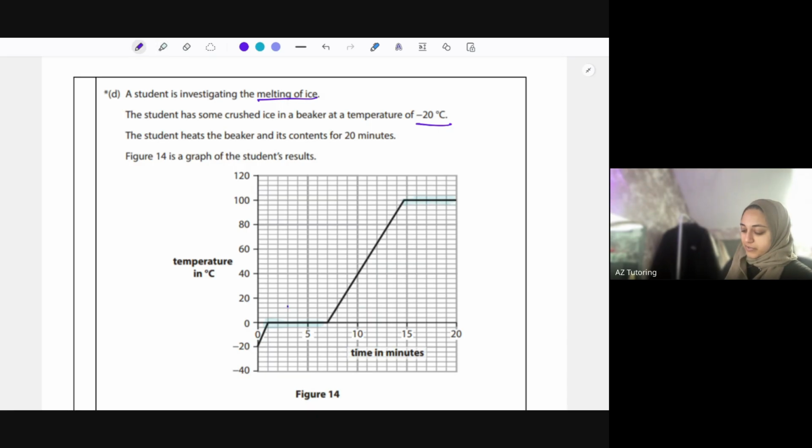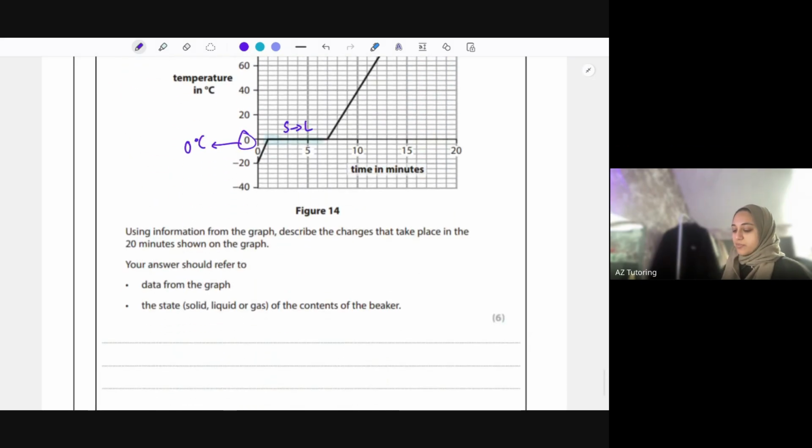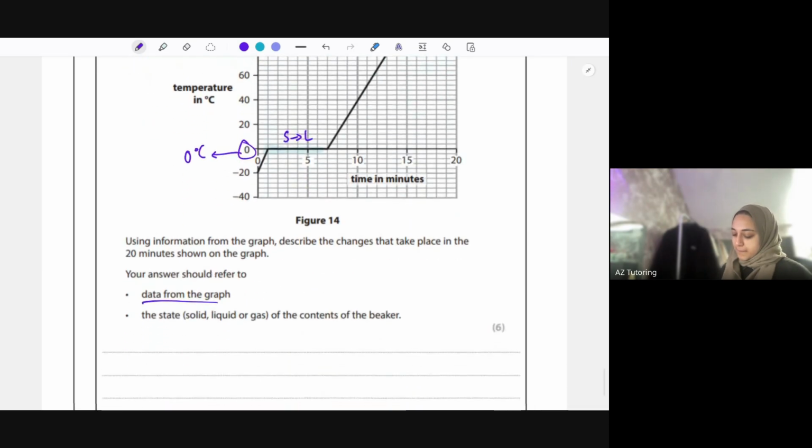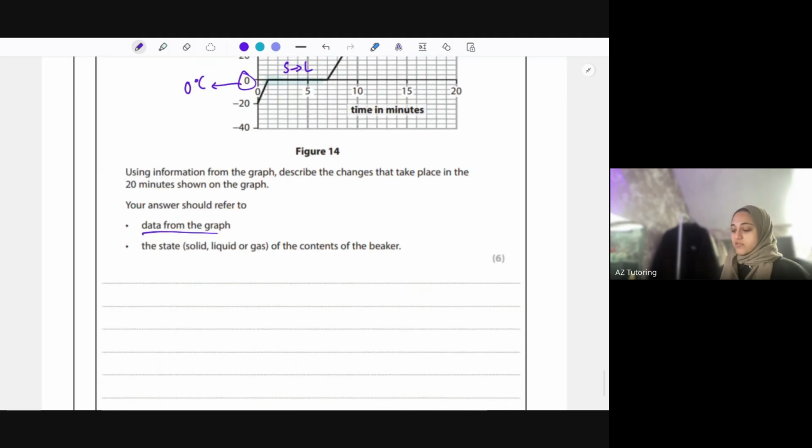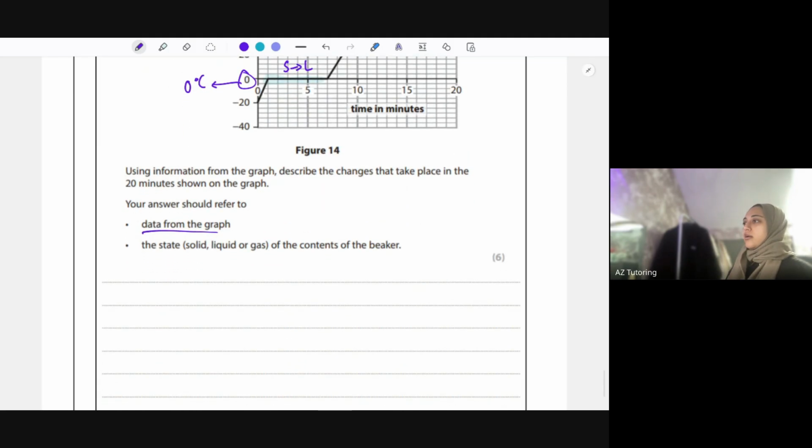So from here, it's going from a solid to a liquid, and then from over here, it's going liquid to a gas, because 100 degrees Celsius is the boiling point of water, and 0 degrees Celsius is the melting point of water. That's just where water exists, right? So for this 6 mark, use information from the graph, describe the changes that have taken place in the 20 minutes shown in the graph. You should refer to data from the graph. So I guess the time points where all these changes are happening, and the state, solid, liquid, or gas of the contents of the beaker.